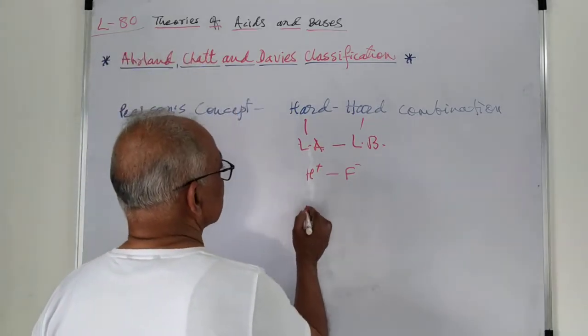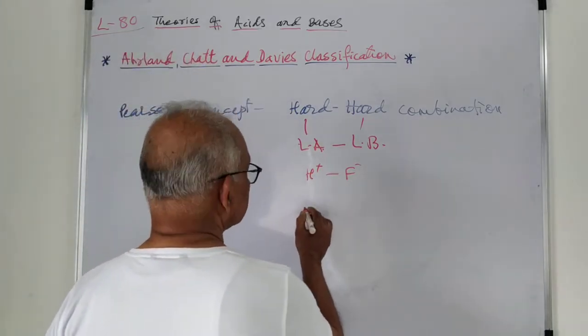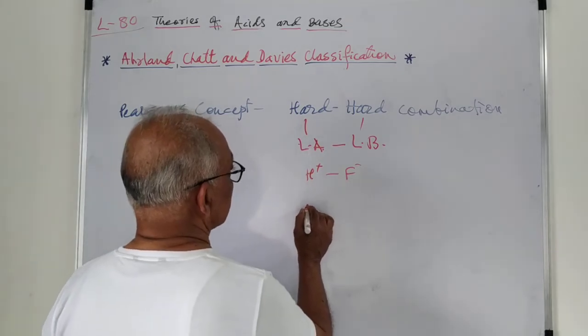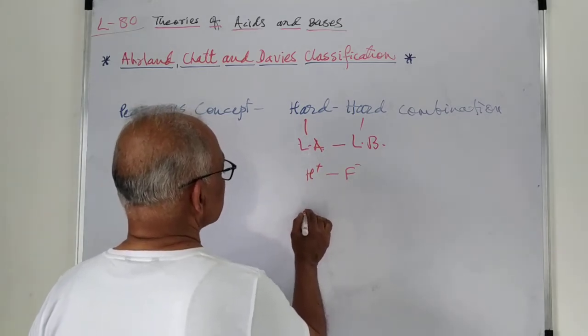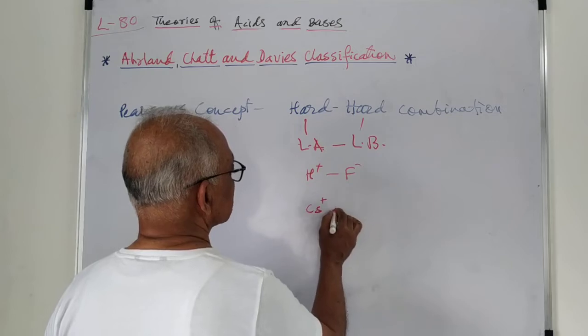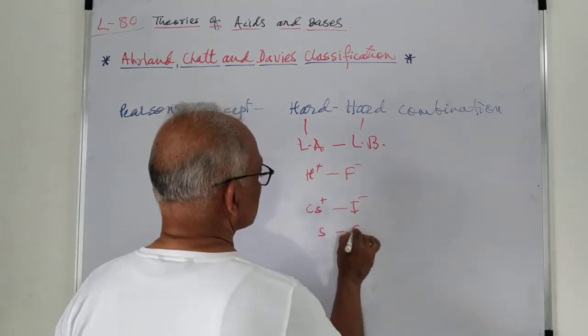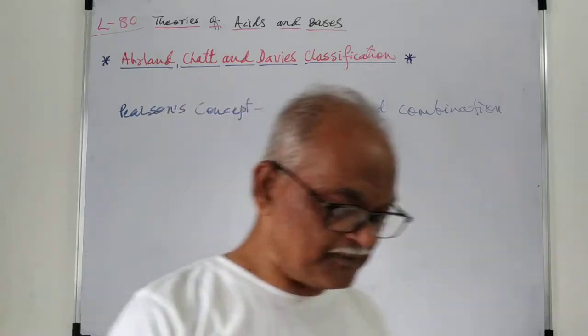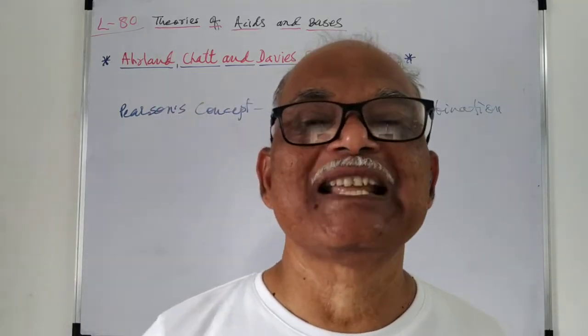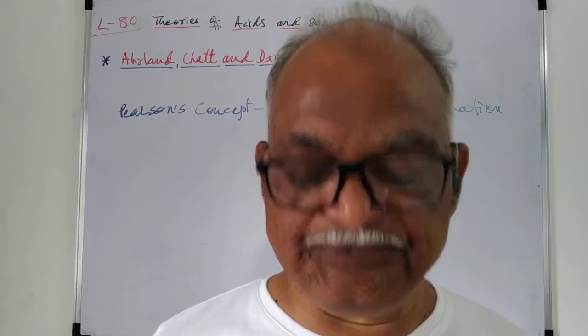Similarly, other species like cesium plus and I minus are soft species and therefore they can also form a stable structure.